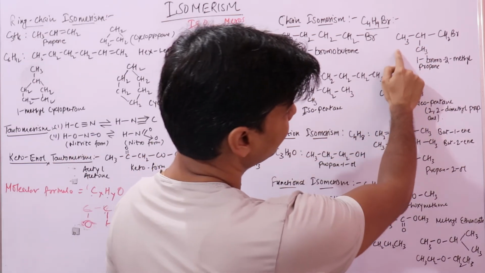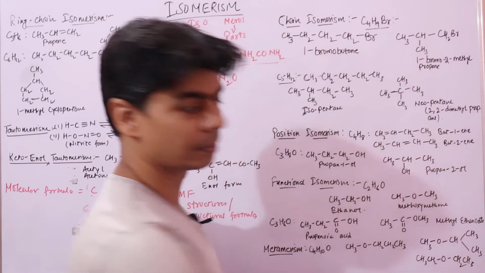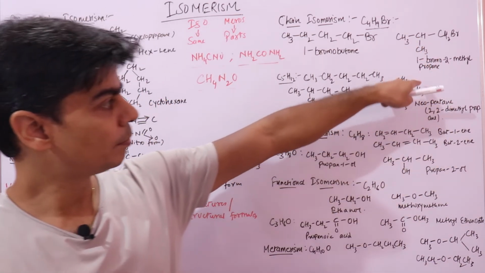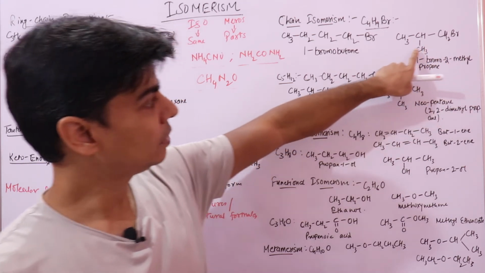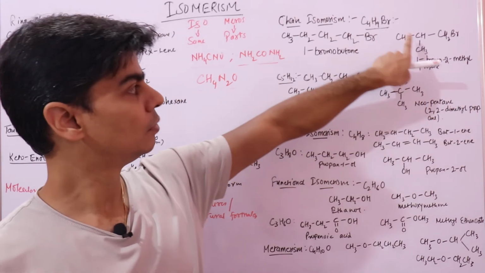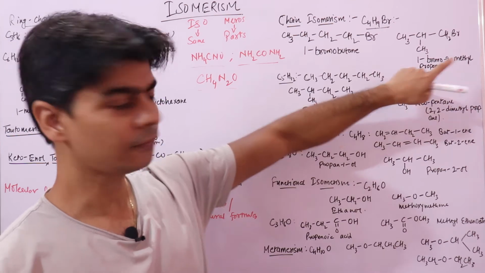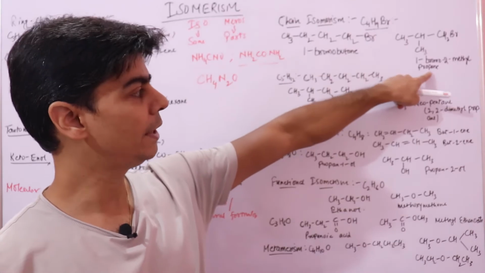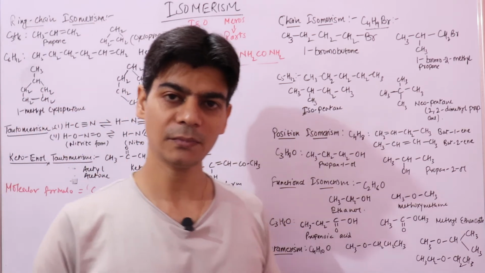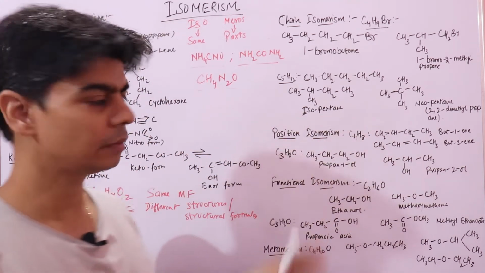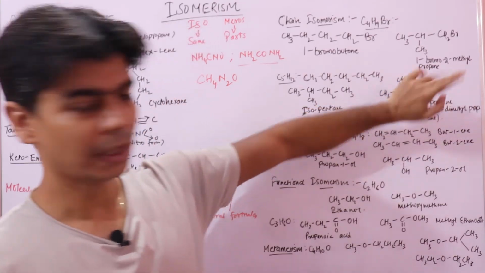Since here you have a methyl group which is connected to the second carbon atom, the name of this compound would be: on the first carbon atom you still have bromine, 1-bromo. On the second you have methyl, 2-methyl, 1, 2, 3. The longest chain is 3 carbon atoms, that means prop, and you have single bonds, so ane. Just recall what we have done in the previous chapter, naming or nomenclature of organic compounds. I will not be discussing much about nomenclature here. So this is 1-bromo-2-methylpropane.